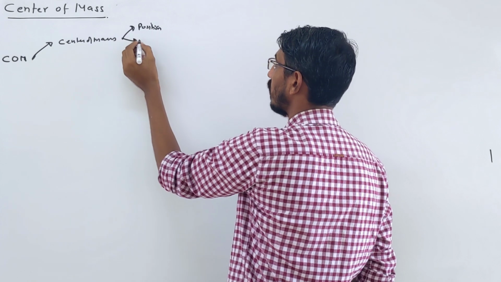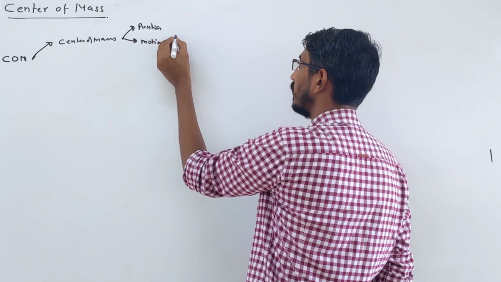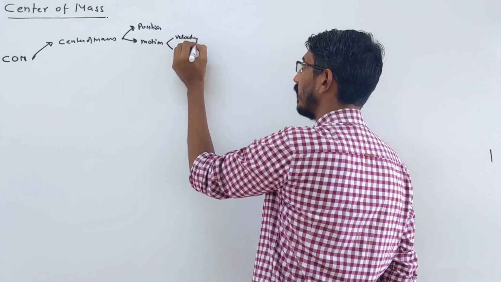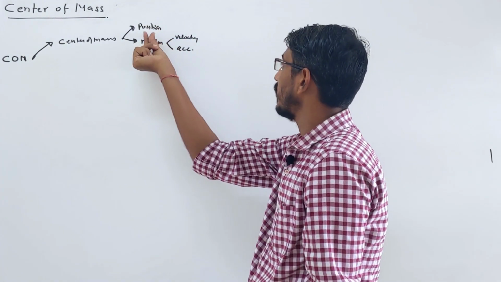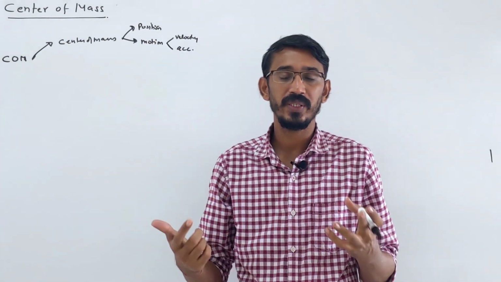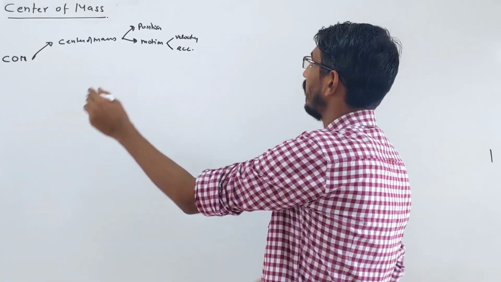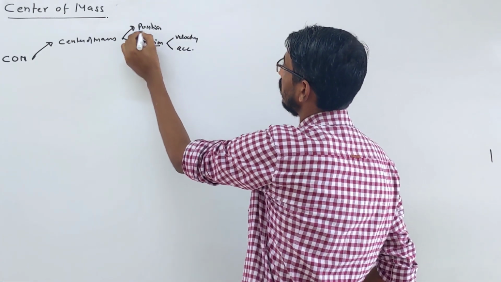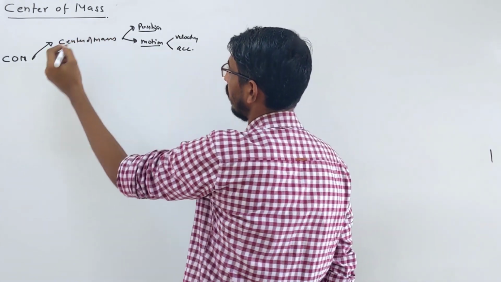Then we will talk about motion of center of mass. Again we will talk about 2 things: its velocity, and then the acceleration of the center of mass. So in the first type of questions we will talk about position, and in the second we will talk about the motion of the center of mass, its velocity and acceleration. This is the first topic.